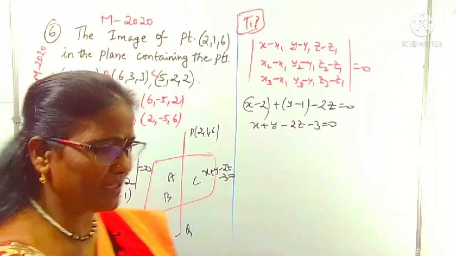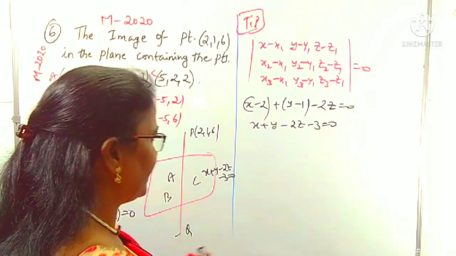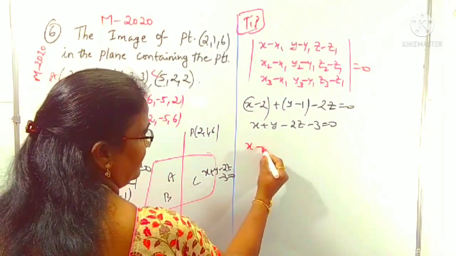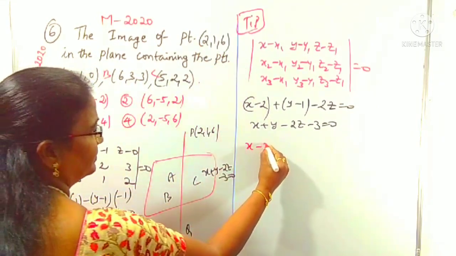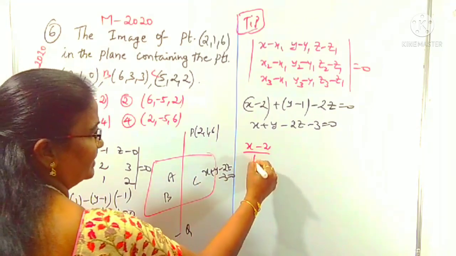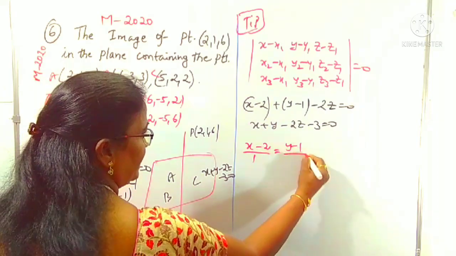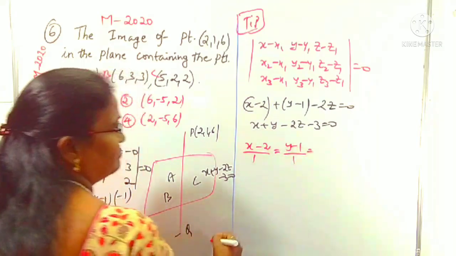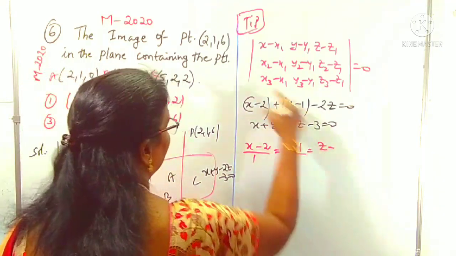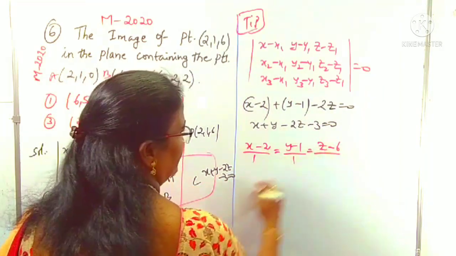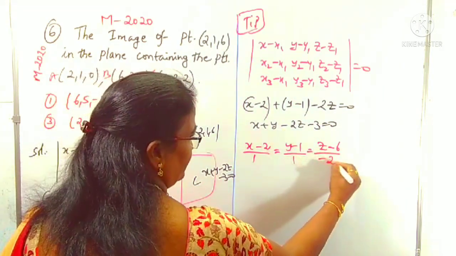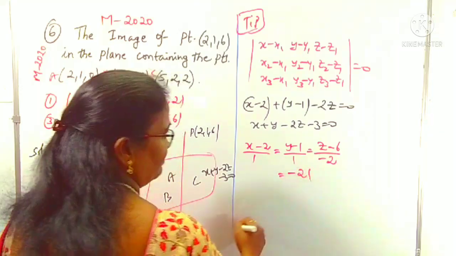Now can you find out its image? Simply, what is the tip? x minus x1, x minus x1 means what? x minus 2 by a is 1, this is a. That is equal to y minus y1, means y minus 1 by b is 1, and z minus z1, z minus 6 by c is minus 2, is equal to minus 2 times of what I said.